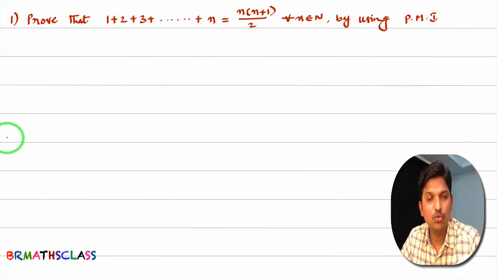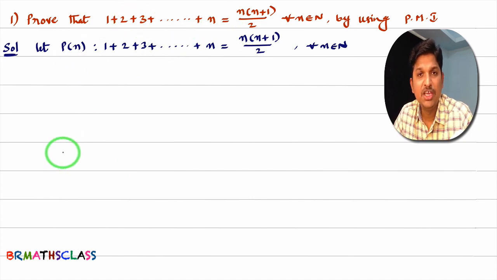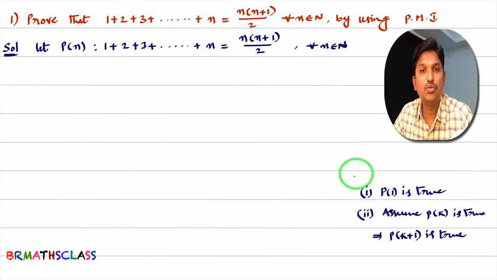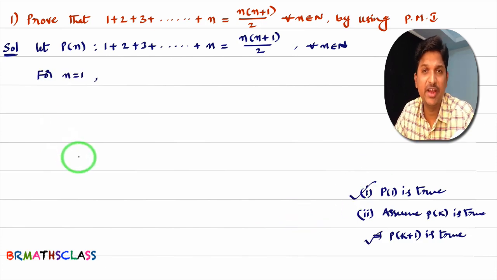You see this question, what they are asking. Prove that 1 plus 2 plus 3 plus and so on plus n equal to n into n plus 1 by 2. Here n is a natural number. We need to prove this by using principle of mathematical induction. First thing, which statement you are trying to prove, that statement we will take as P of n. You observe here, I considered the given statement as P of n. You need to prove two things. First one, you prove that P of 1 is true. How to prove the statement is true for n equal to 1?